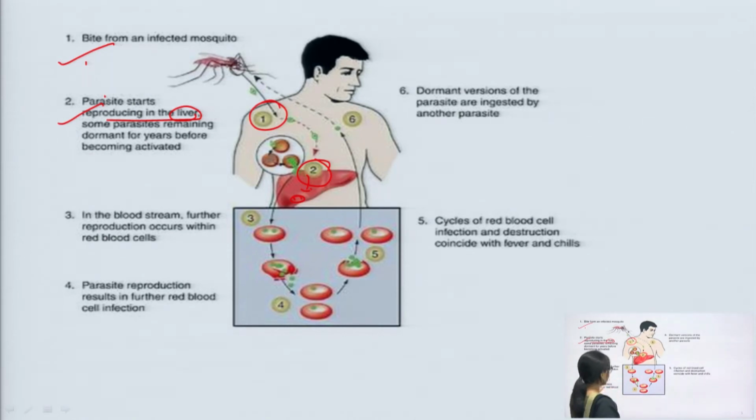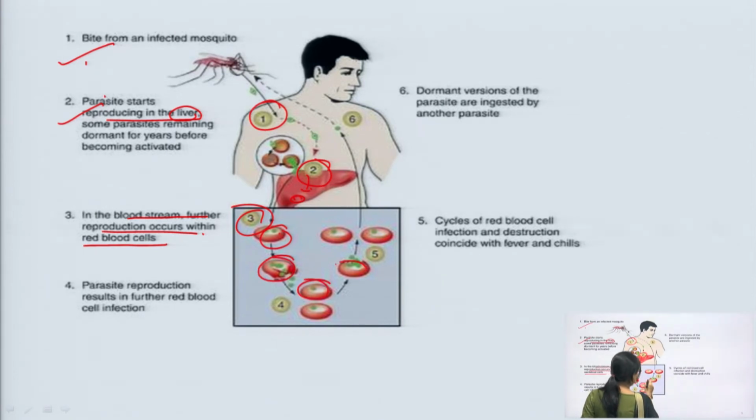In the third step, you can see here in the blood stream further reproduction occurs within the RBCs. In the fourth step, parasite reproduction results in further red blood cell infections.